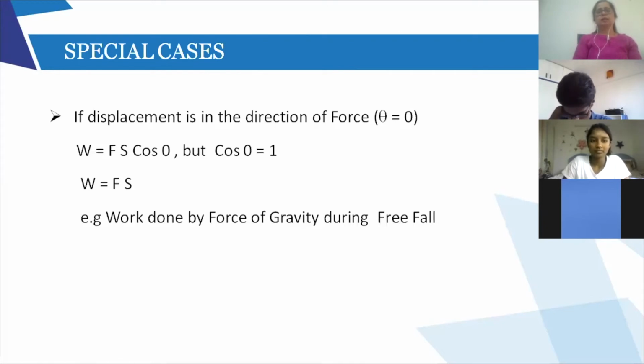Work done is F into S, and this is the maximum work. Whenever the displacement is in the direction of force, we say that the work done is maximum. That's all. Now, another case.